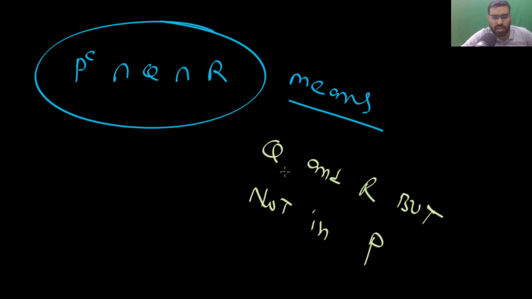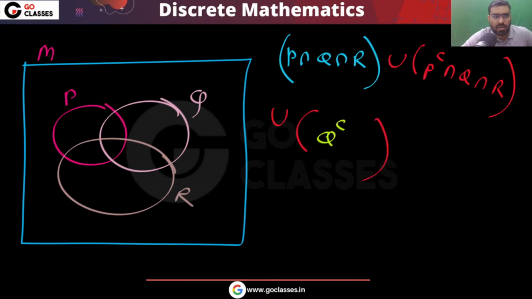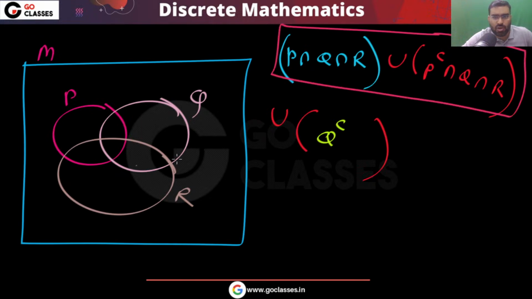This is the area that must be in Q, it must be in R, but it is not in P. So you tell me what is this area? You must be in Q and R, but you must not be in P. So that is area number 4. Yes or no? Area number 4. Correct. So now finally, this union will give me 7, 4. So 4, 7 area I got.